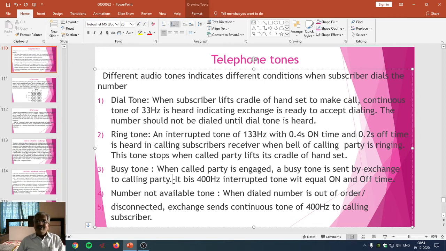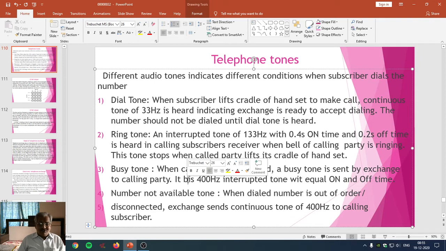Nowadays, if the number is busy, some audio tones, some speech tones, are also given, saying that the number you want to dial is busy. So that is a verbal tone. But earlier, in telephone communication, a tone would be sent from the telephone exchange to the calling party if the called party is engaged, indicating that the called party is busy with another call.